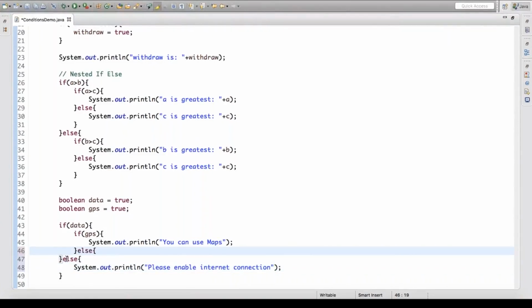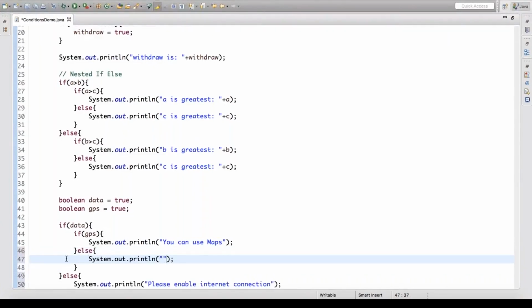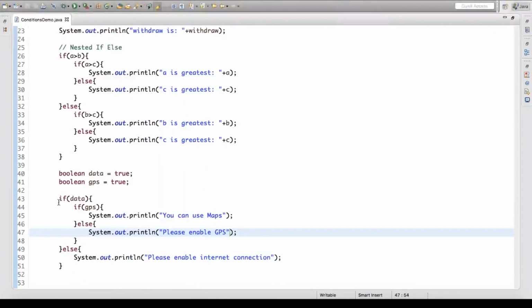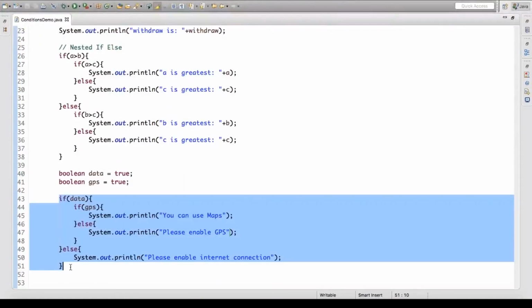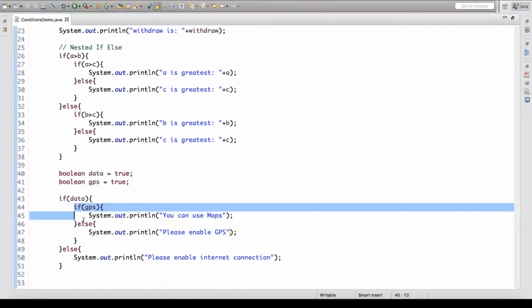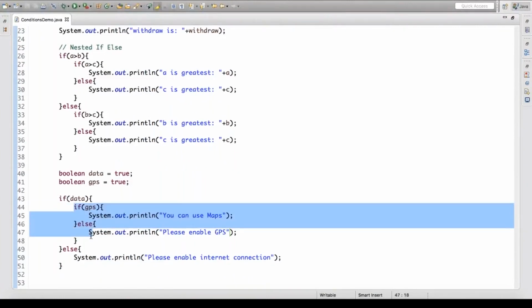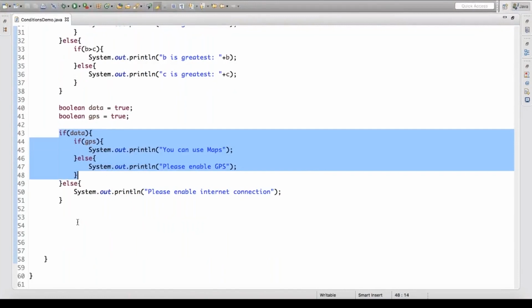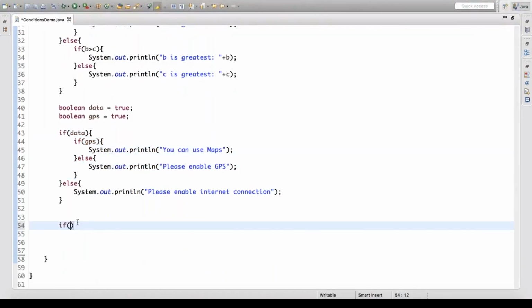If the GPS is not enabled, you can tell the user, please enable GPS. So this is nested if else, where we can check multiple conditions.